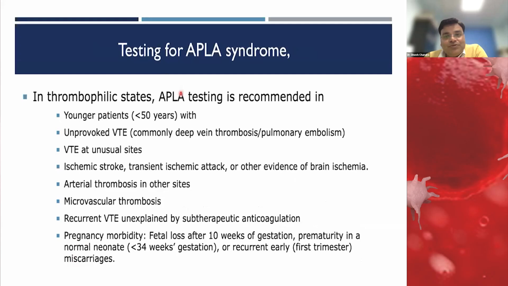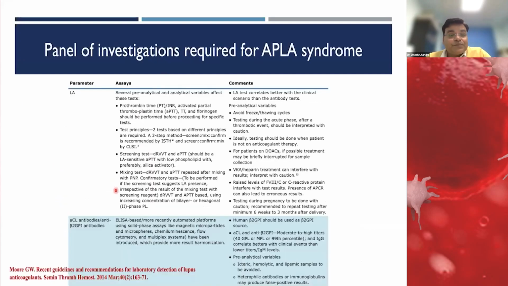So when should we do the testing, as is similar to what we have read in the journals? Any young patient with unprovoked thrombosis, unusual site, transient ischemic attack or ischemic stroke, arterial thrombosis, microvascular thrombosis, or recurrent pregnancy loss. These are a few conditions where we should think of this. So what are the tests available for lupus anticoagulant?